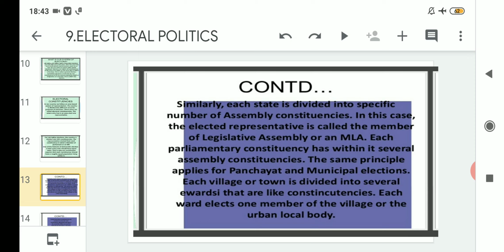Sorry, it will be wards. There is a printing mistake in that. That are like constituencies. Each ward elects one member of the village or the urban local body. Clear? So, in the earlier point we read about the MP election.